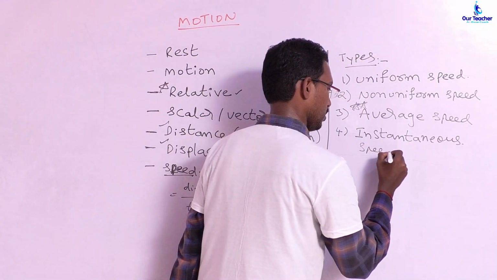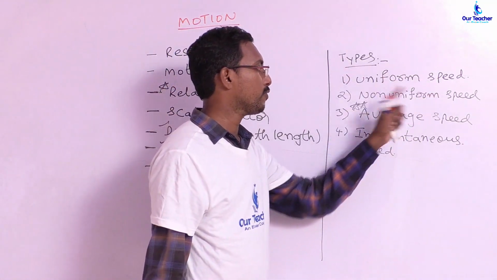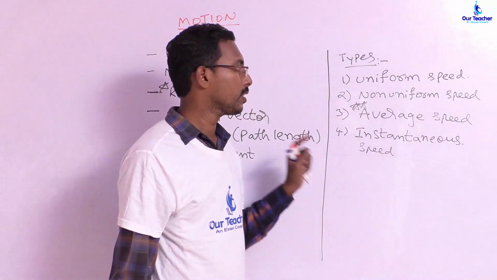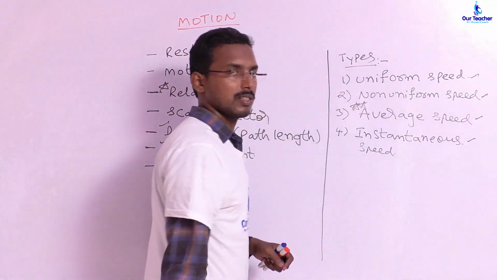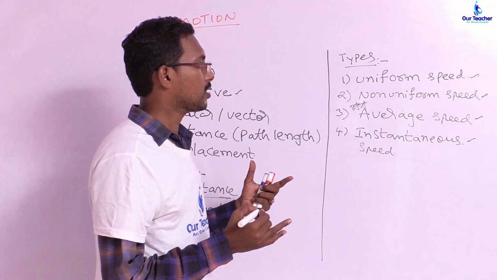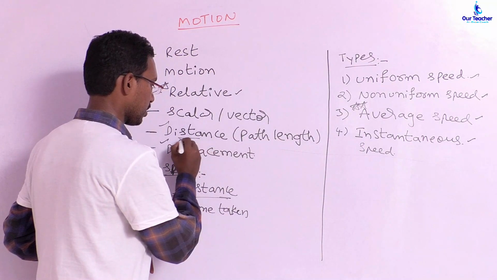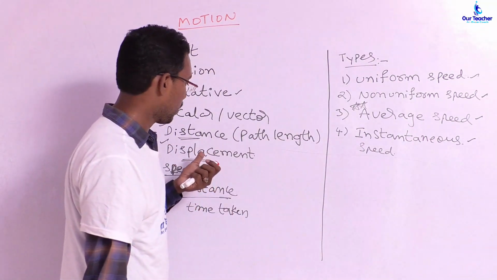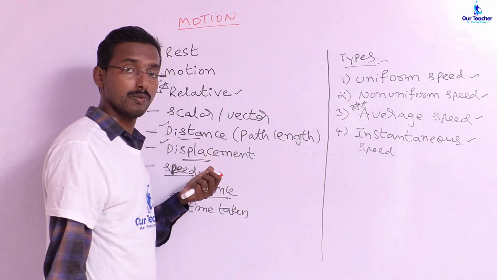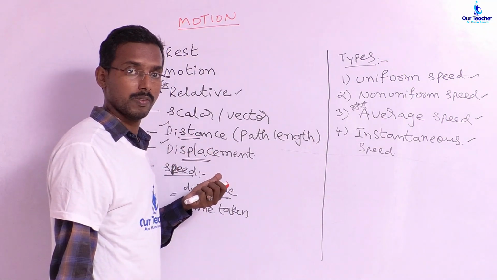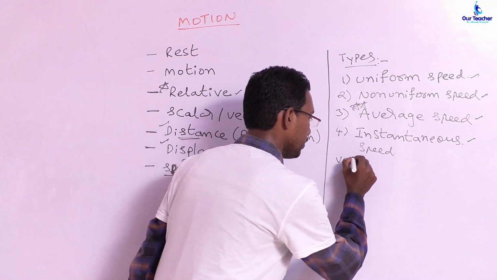Similarly, for velocities you will have the same topics: uniform velocity, non-uniform velocity, average velocity, and instantaneous velocity. In the lesson, we will deal with the difference between these kinds of speeds, and in which situation which speed will be equal to which. And there is a relation between distance and displacement also. We will deal with which one has the greater magnitude, which one is the greatest and which one is the smallest. We will also deal with those topics.